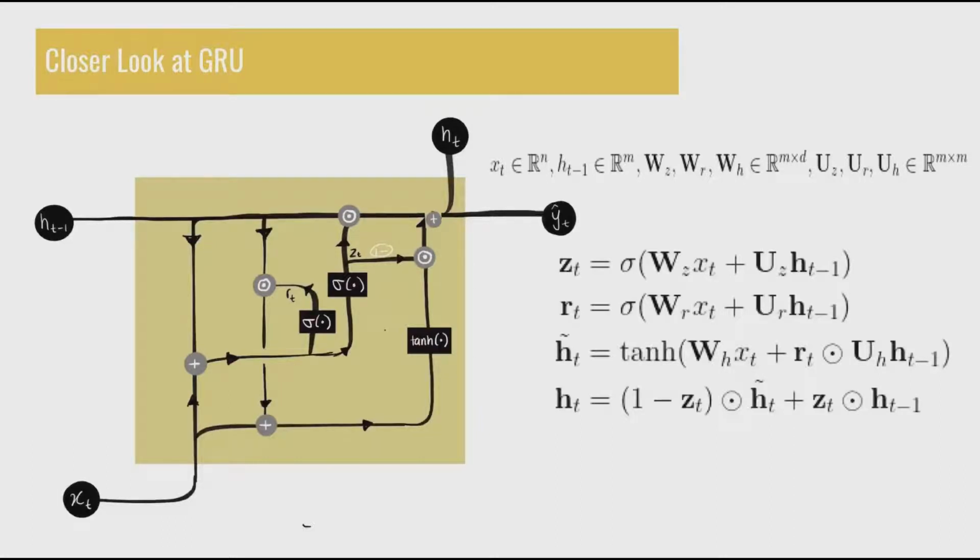So here again we have xt multiplied by a weight matrix over here, and we take the hidden state from before and multiply that by rt, so element-wise multiplication by rt, and then we sum the results of those right over here, and then we activate that using the tanh function to get h tilde t. Now the last step is to use zt to influence how much memory is kept and forgotten.